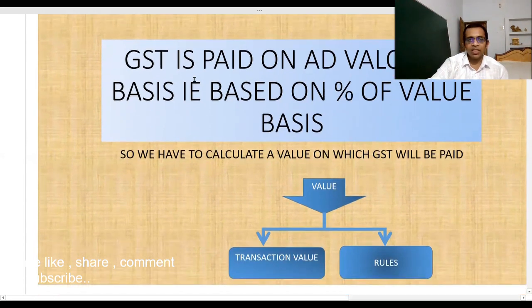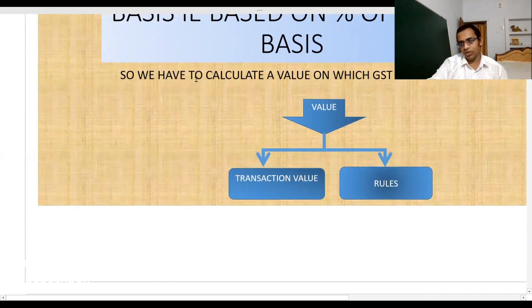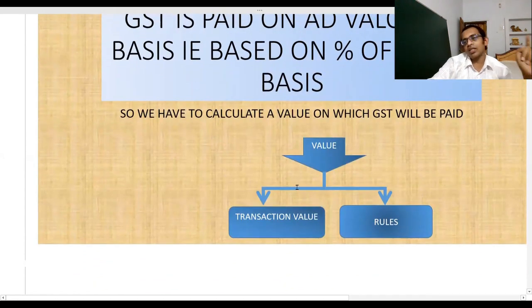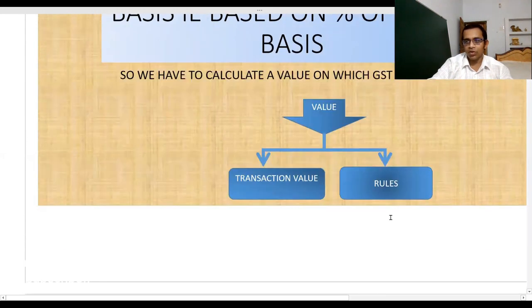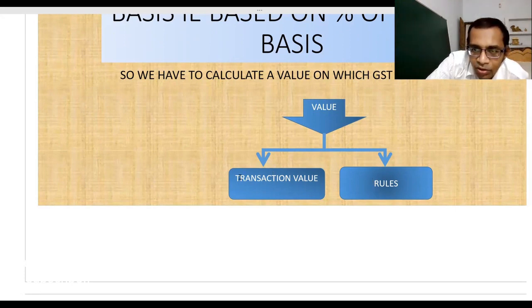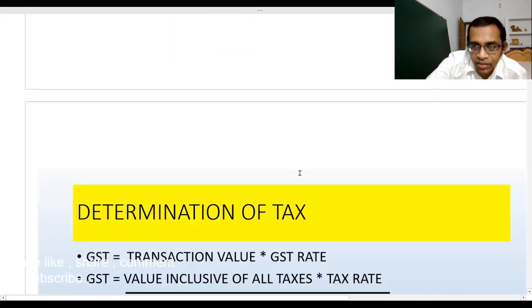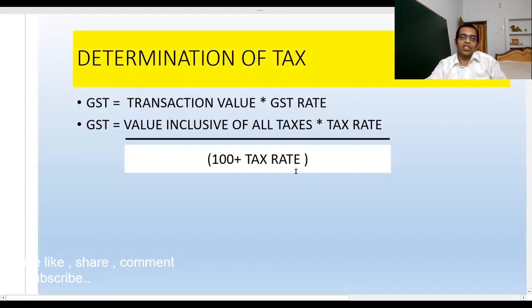GST is a percentage which is charged on a value. Value can be calculated either by transaction value or by rules. I have not covered how the value is determined by the rules. I am talking about how the transaction value is determined in this video. Okay, so determination of tax is here.